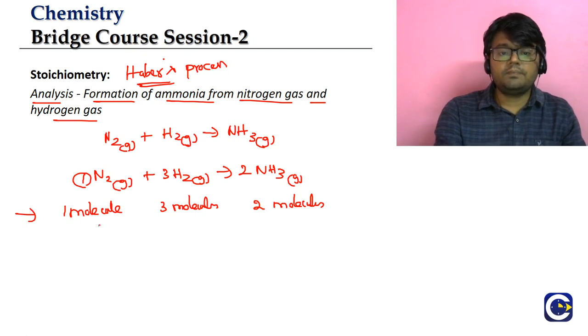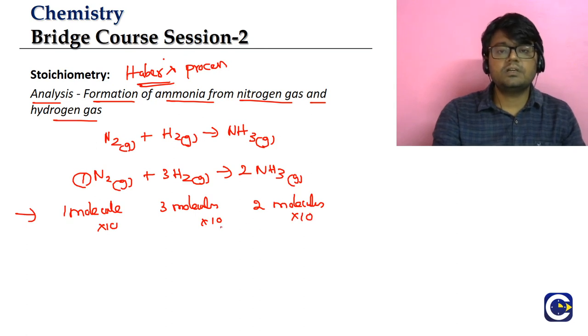Now if you multiply this by any specific number, let's say we multiply it with the number 10, which means what? 10 molecules of nitrogen will react with 3 into 10 will be how much?